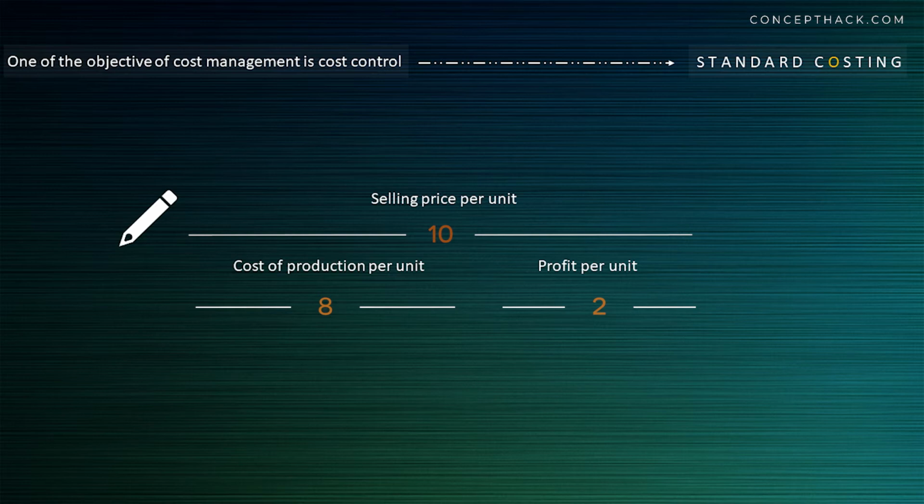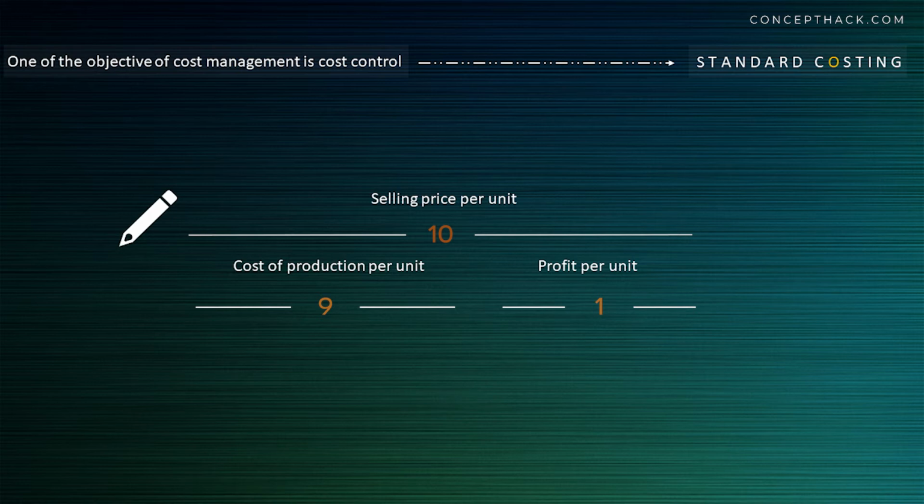So if cost of production is increased to rupees 9 per unit, then your company's profit will be reduced to rupees 1 per unit. And this is the place where standard costing will help your company to control the cost by letting you know when the cost of production has surpassed rupees 8 per unit.